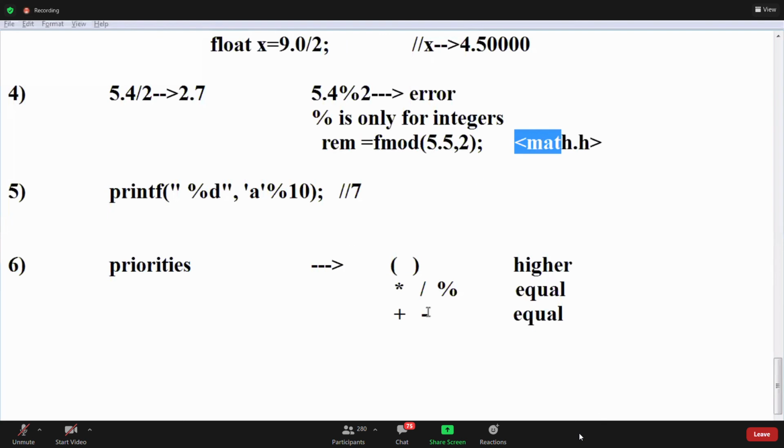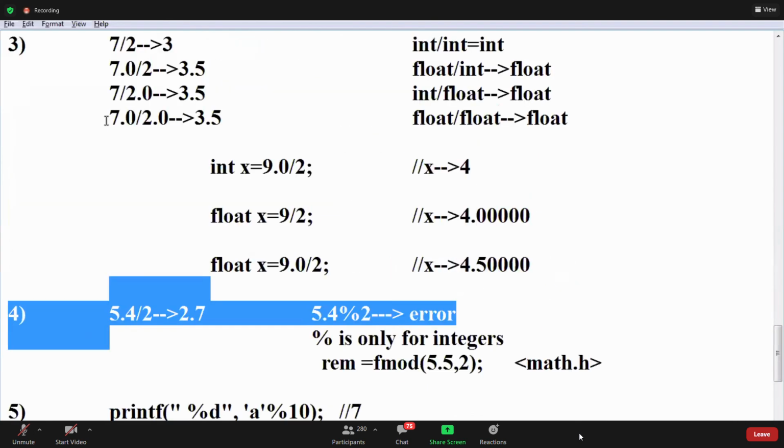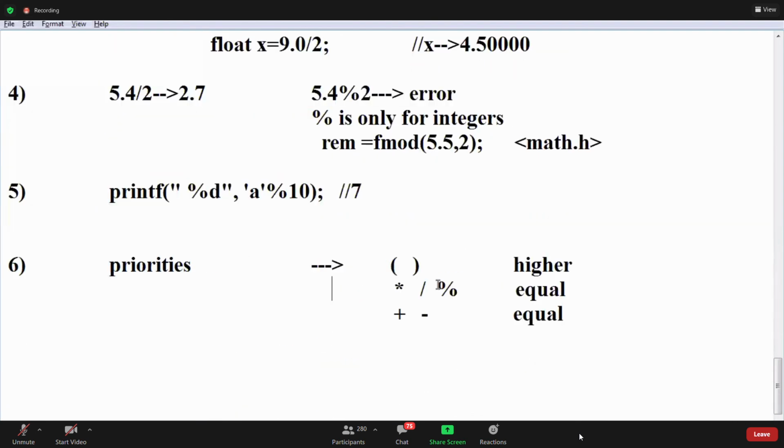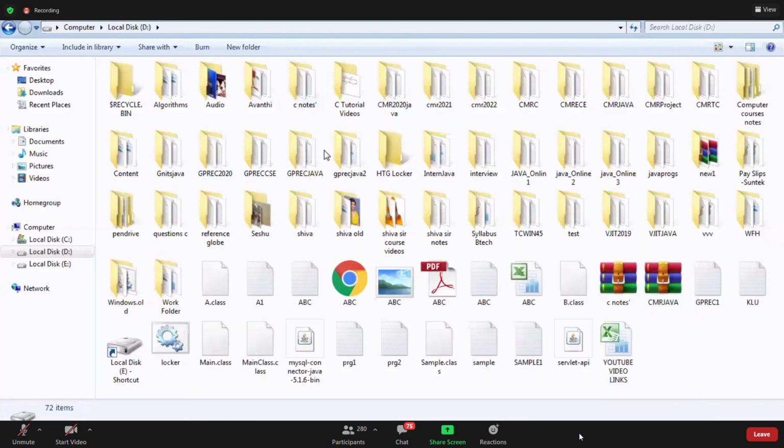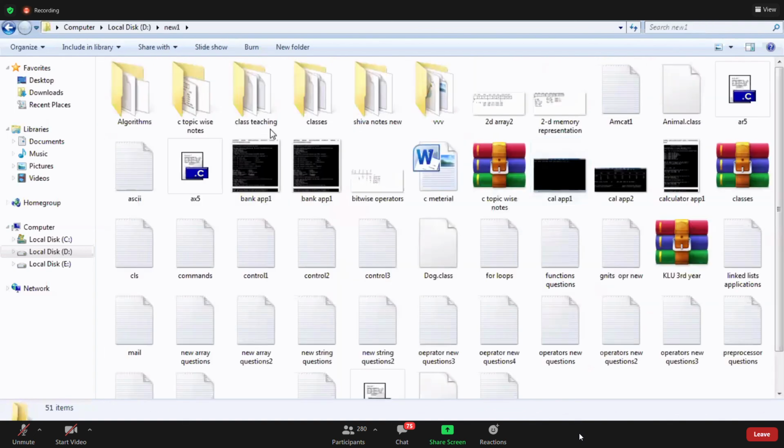Clear? I will give some equations, guys, once you complete the first sixth property. What is the sixth one? Priorities: higher precedence is multiplication, division, modulus, then plus and minus. Some students may know these values.